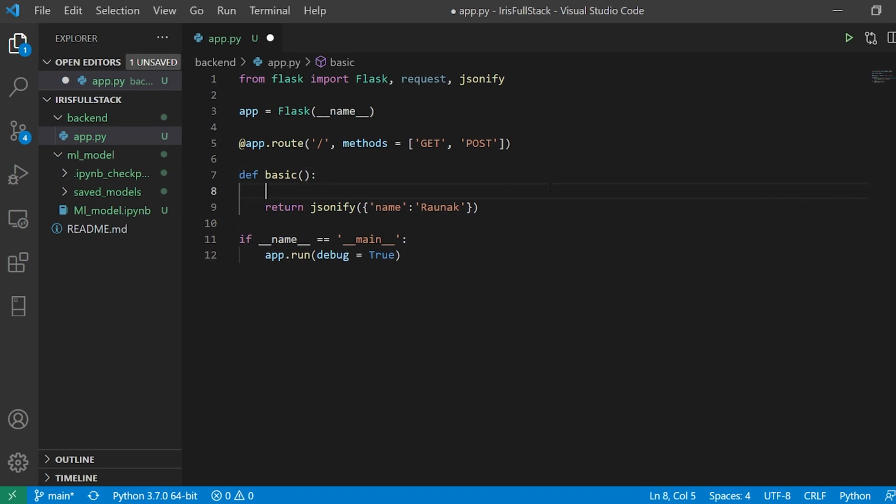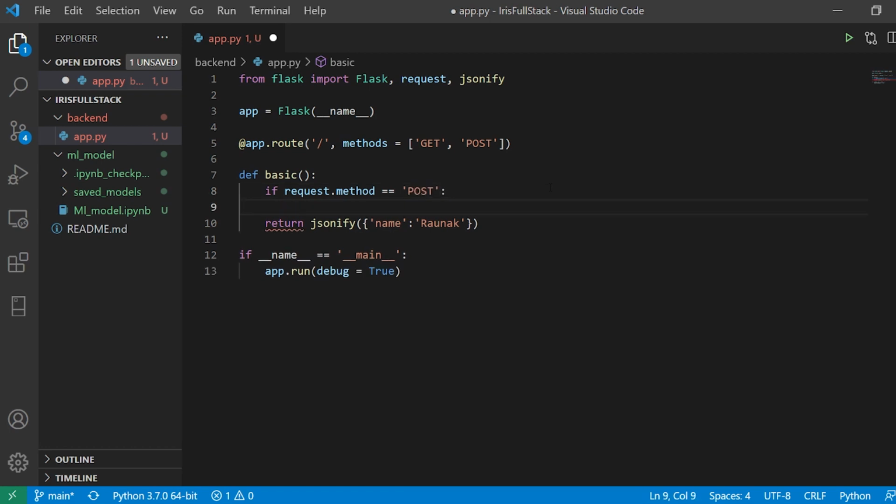Now if I try to use the get method, I am going to get the default, which is name: Ronak. But if request.method is equal to post, I want to perform something. So I'm going to now post the data. The way I do it, I can use something known as request.json.